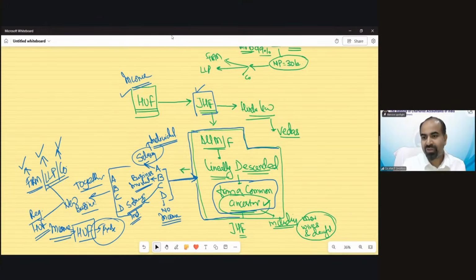In Ambani's HUF, how would I know if Ambani ji has created an HUF? That income would be taxable as HUF. I do not have any idea whether he is running an HUF or not.